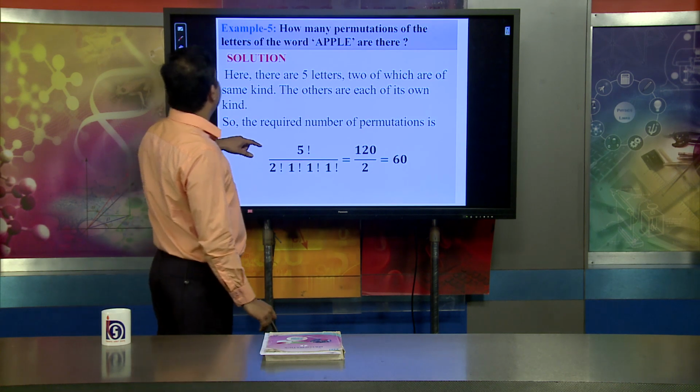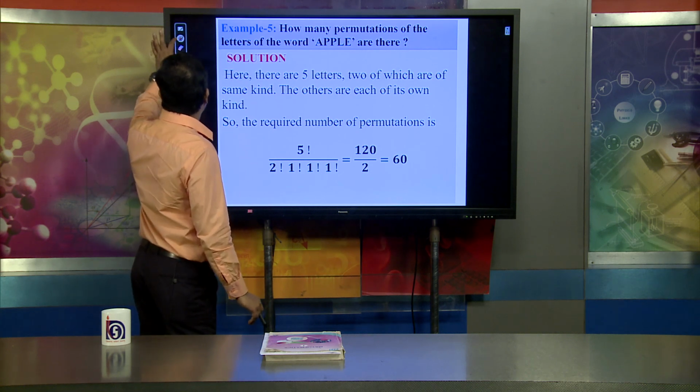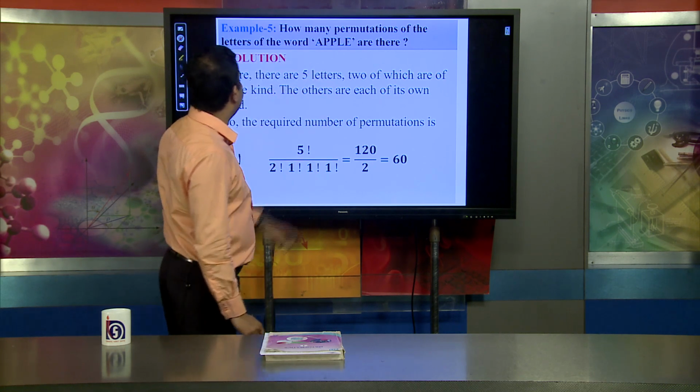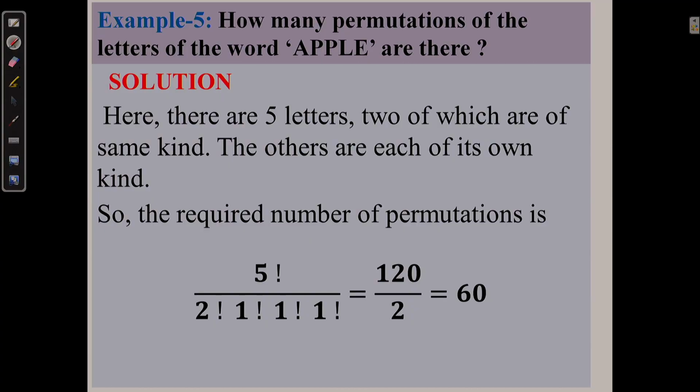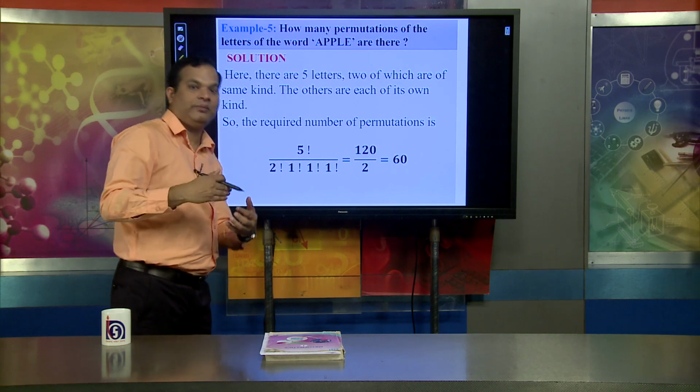One more thing I can tell you: suppose we ask how many permutations there are of the letters of the word APPLE. You see, APPLE is a 5 letter word, and P is repeated 2 times. So the formula changes, and the repeated part is divided out.